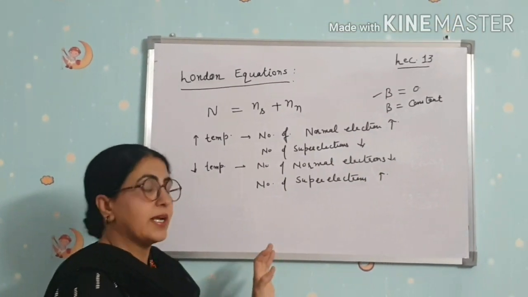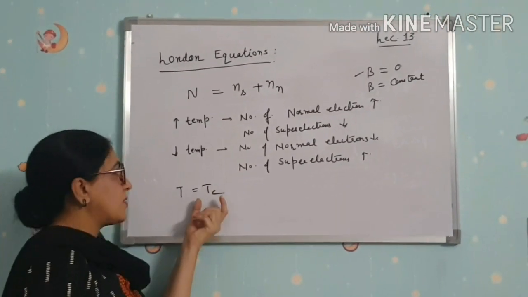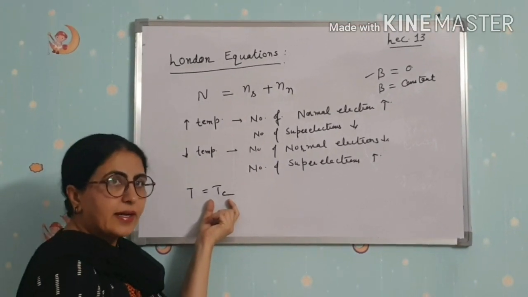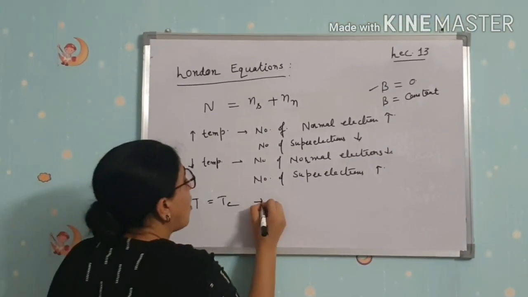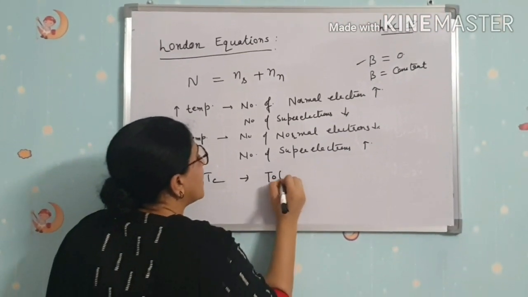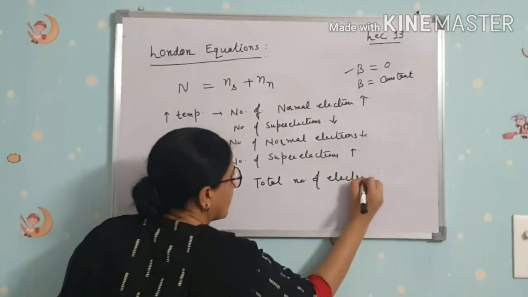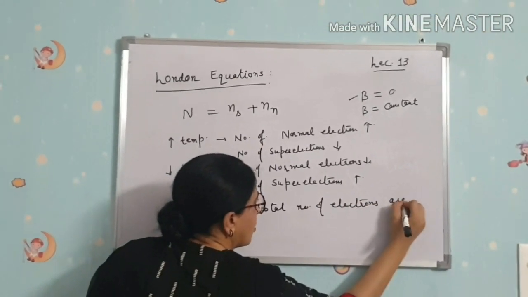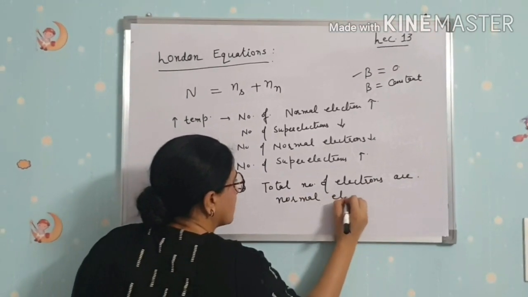This is very important. When temperature is equal to Tc, the critical temperature, all the electrons are normal electrons.